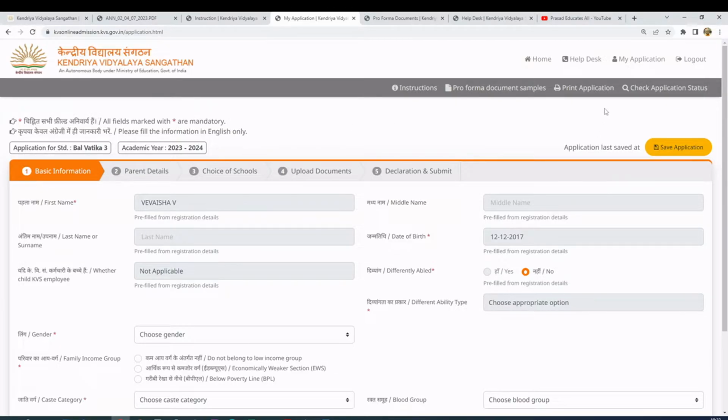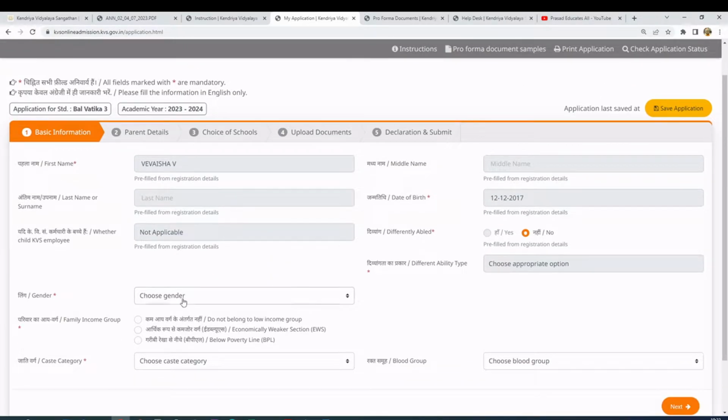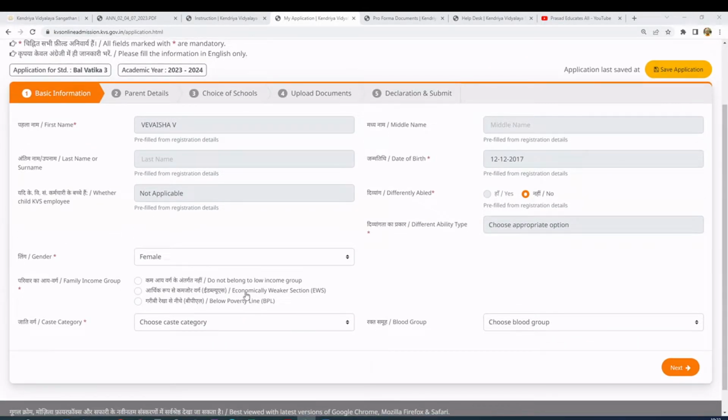Okay, now we are into the application filling process. You have to fill these details here. So I know the gender. If I'm belonging to a low income group, that is the economically weaker section, this is specifically for persons who don't belong to any of the reservation categories, that is open category, not SC, not ST, or not OBC.